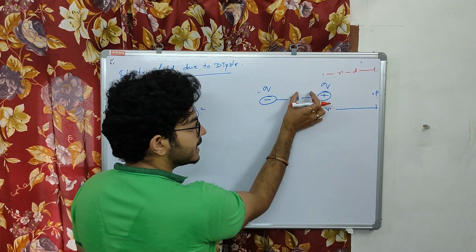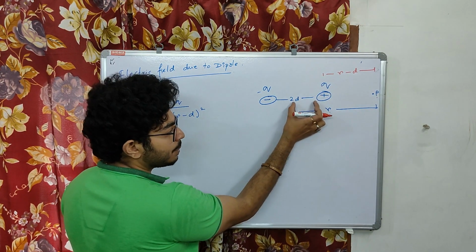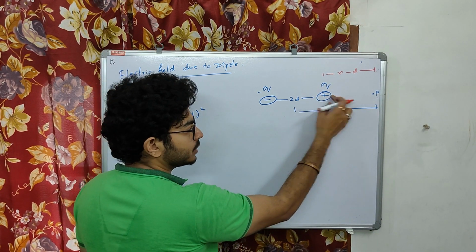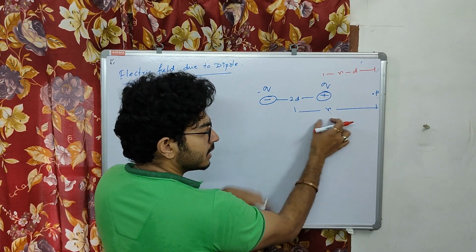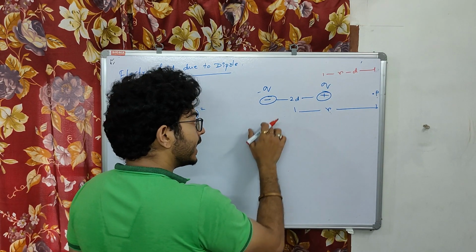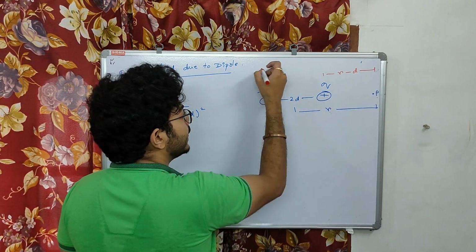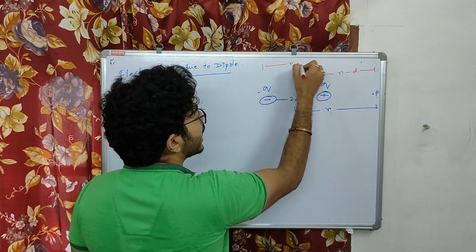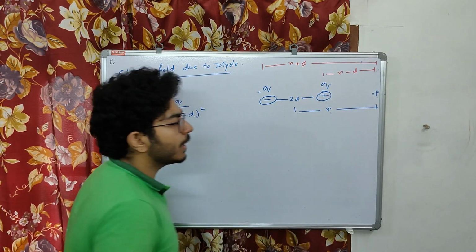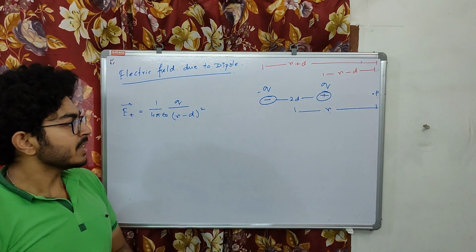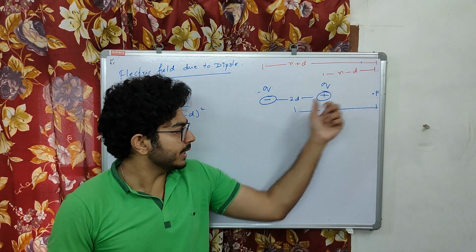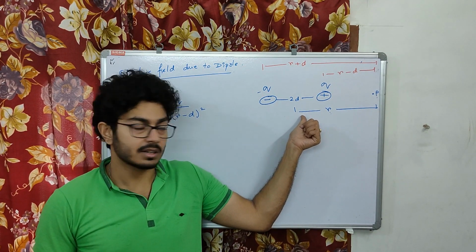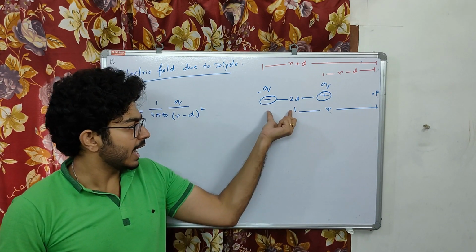Why? Because this part is d, this part is d, and from this position to this position must be r minus d. Clear? Again, from minus q to this point, this part should be r plus d. Why? Because from point P to the midpoint it is r, and again we have d.